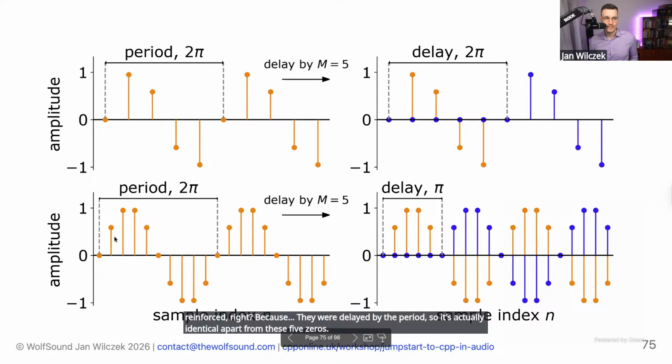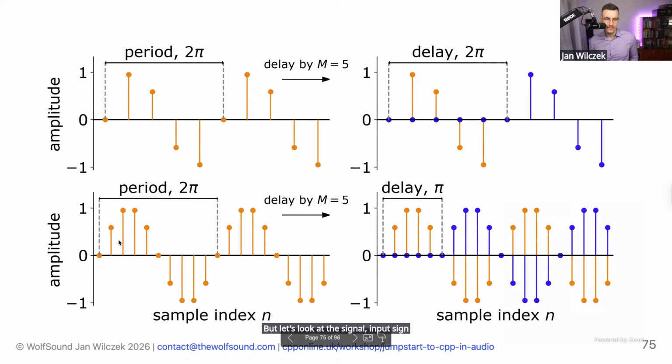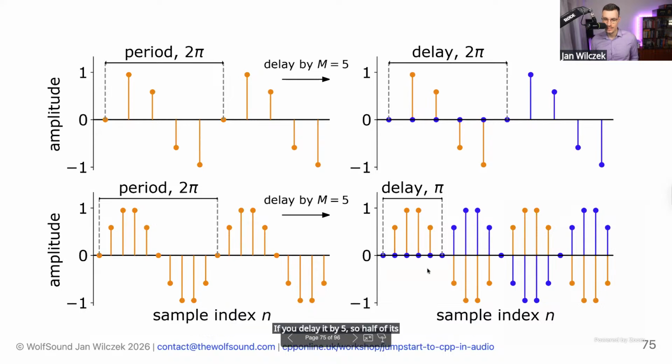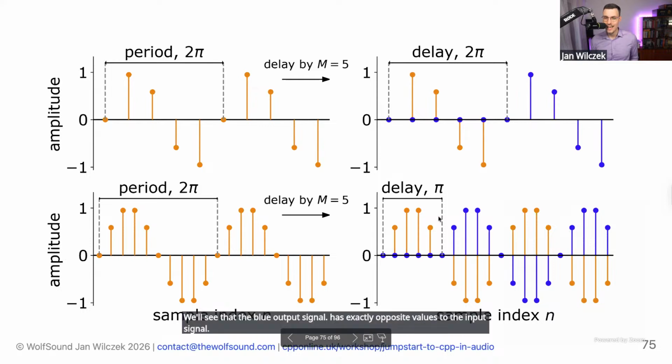But let's look at the input signal that has a period of length 10 samples. If we delay it by 5, so half of its period, we'll see that the blue output signal has exactly opposite values to the input signal. So if we now add the input and output signal, they will cancel each other out.